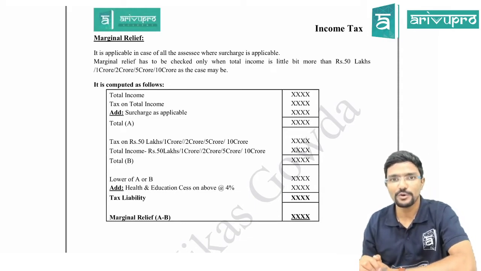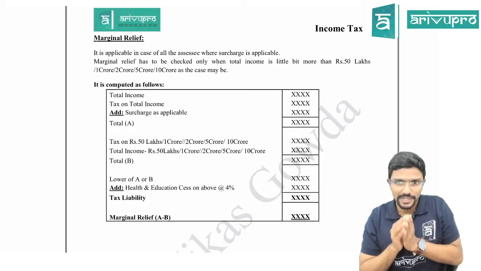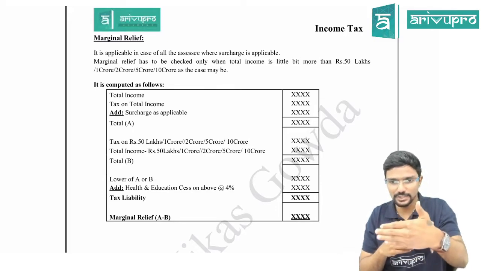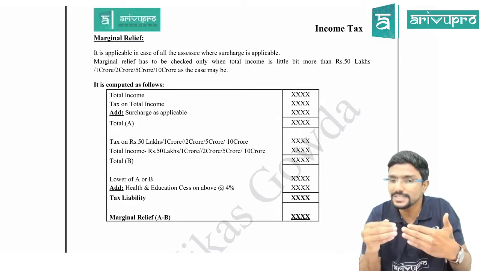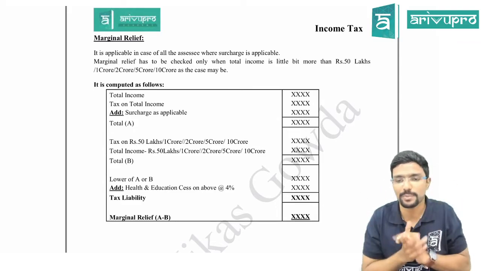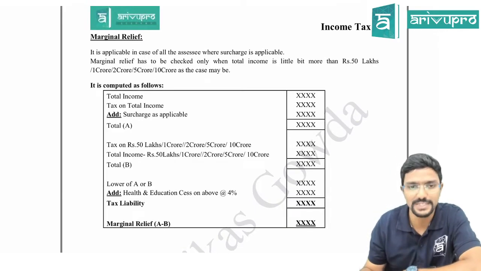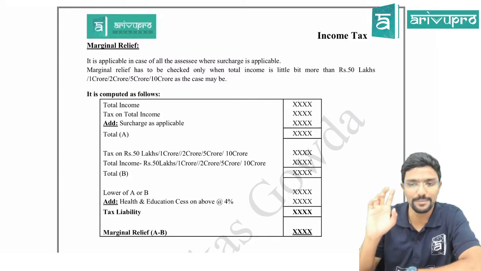So what you have to understand here is, you know when surcharge is applicable. The next step is when marginal relief is applicable. Surcharge is applicable and your total income is a little bit more than the limits for surcharge. In that case only apply. Agree? We will see the concept of marginal relief. It is applicable in case of all sections where surcharge is applicable.